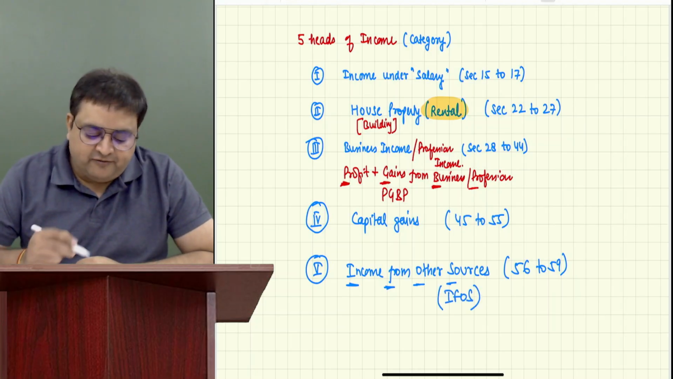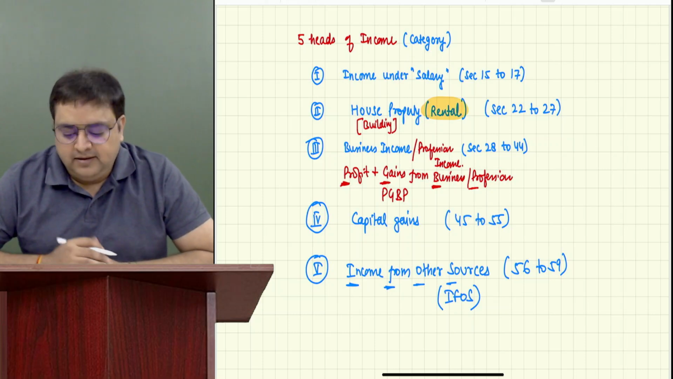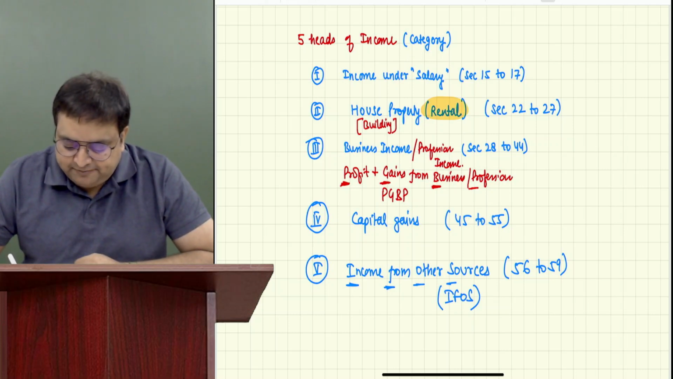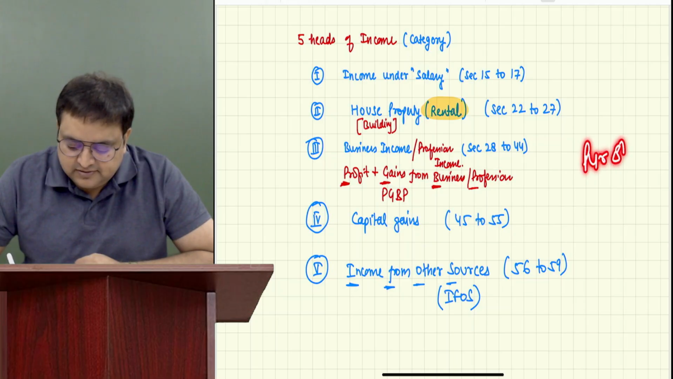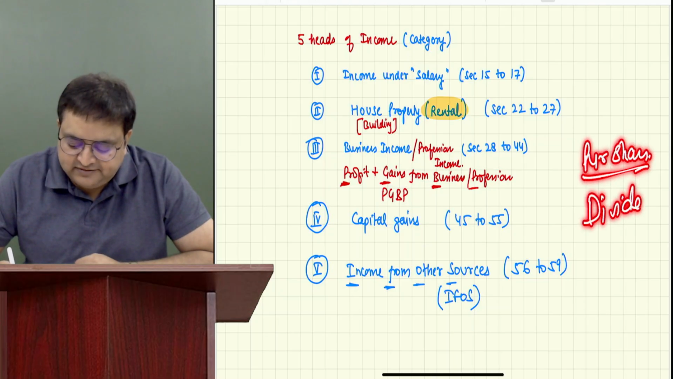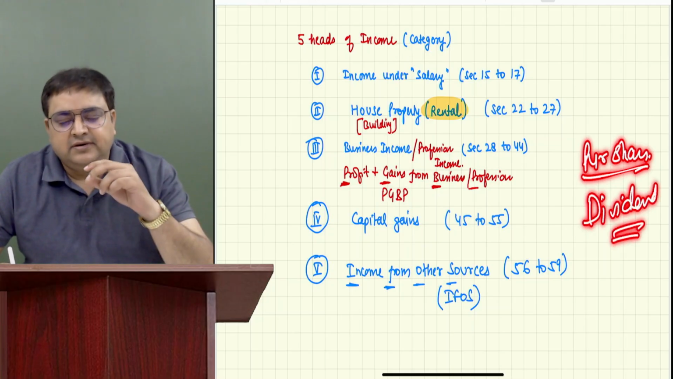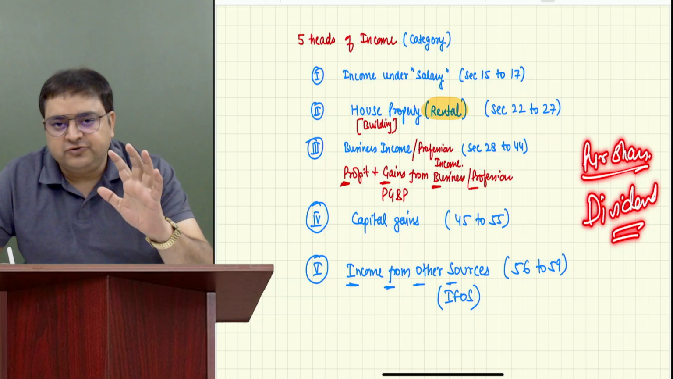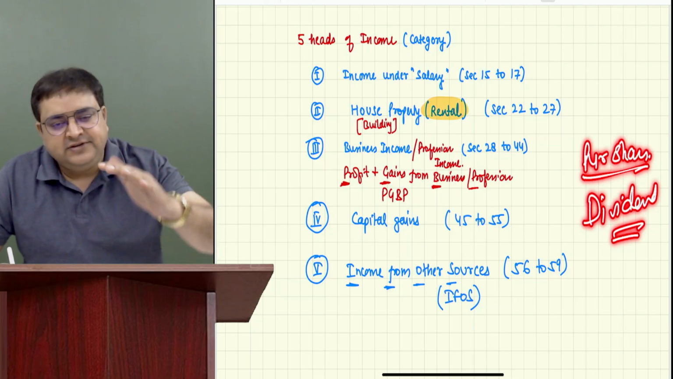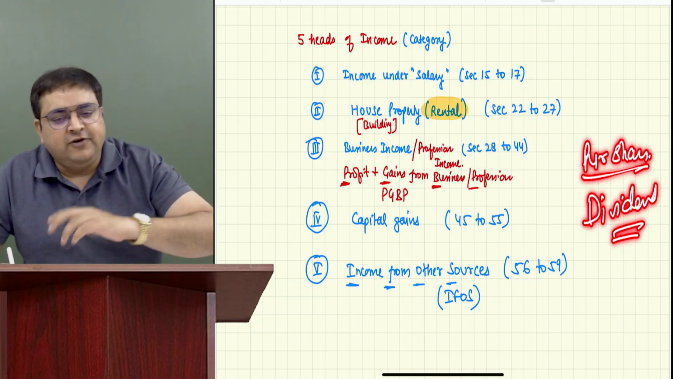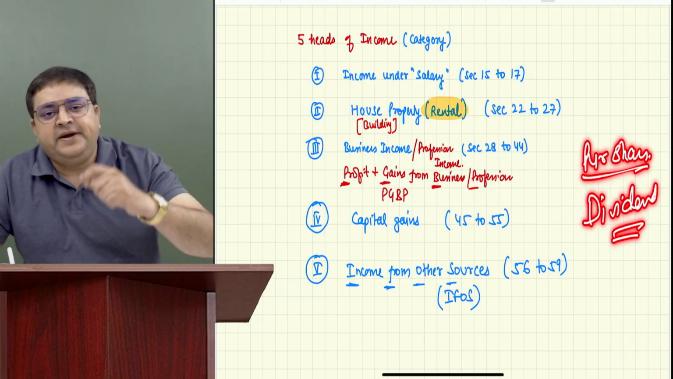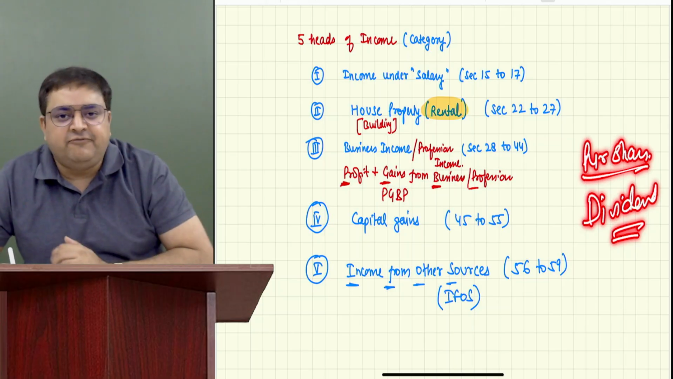I'll give you an example of IFOS. Okay, she has purchased shares. She has earned dividend on them. You all understand what dividend is, right? Yes, sir. She has not sold the shares. She is holding the shares of Infosys, and Infosys company has paid her dividend. Let's say they have paid 10,000 rupees as dividend.